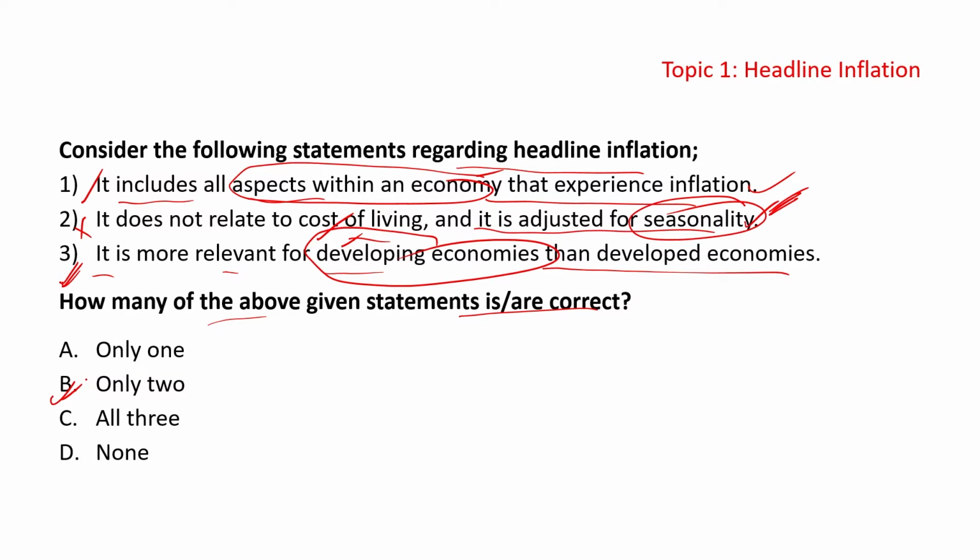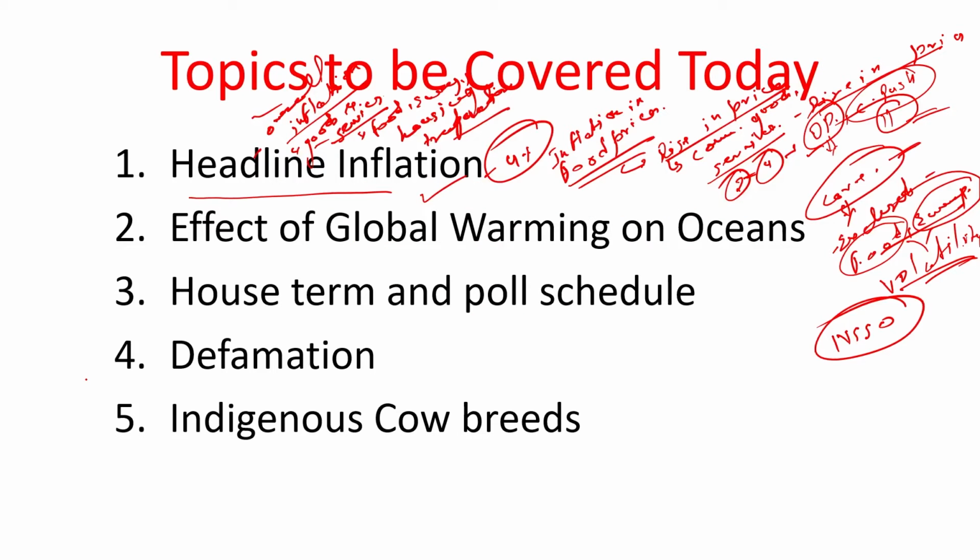Basically, the concept of inflation must be clear in your mind. So let's see this. Topic number 2 we are going to discuss is the effect of global warming on oceans. So basically, this was in news because 2023 has been the warmest year on record. The WMO, World Meteorological Organization, has said this, and in fact, 2014 to 2023 has been the warmest decade.